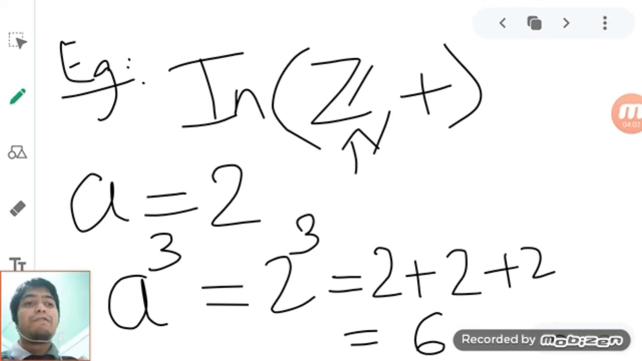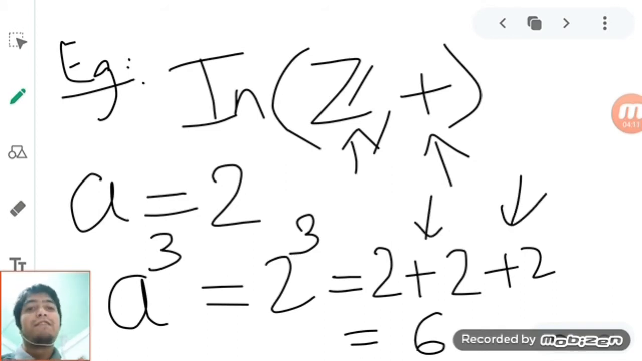So a power 3 will be 6, because the operation is plus. If it is multiplication, then of course you will have to do it with multiplication, but over here I repeat, the operation is plus. So I think it is clear.